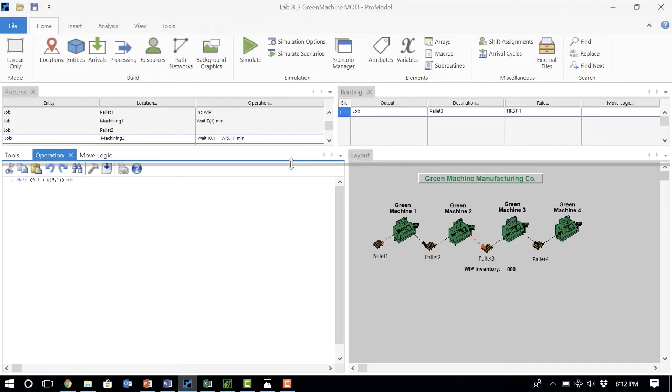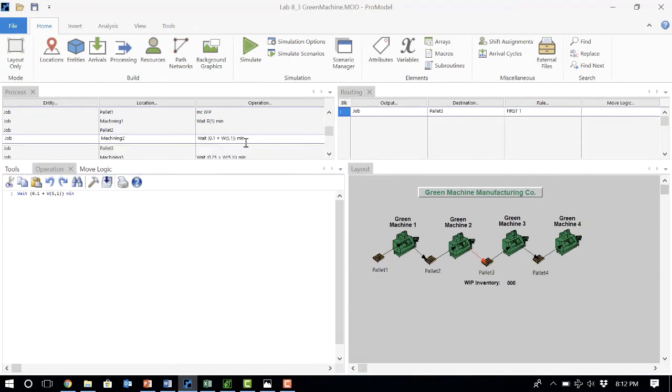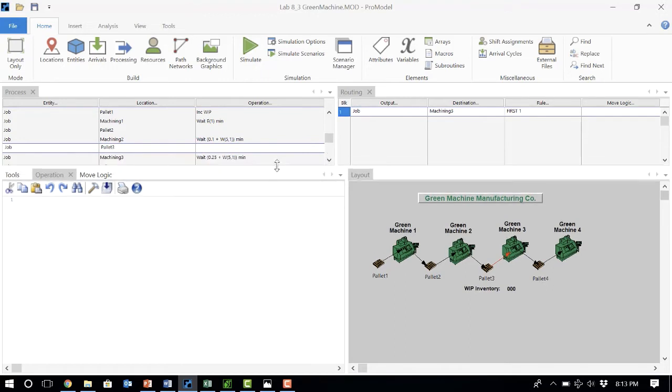Then we go to pallet 3, from pallet 3 to machine 3, and from machine 3 to pallet 4. At machine 3 we again have a variable distribution with parameters alpha 5 and beta 1, but we want the processing time to be at least 0.25 minute, so the wait time will be 0.25 plus whatever random number the variable distribution generates.